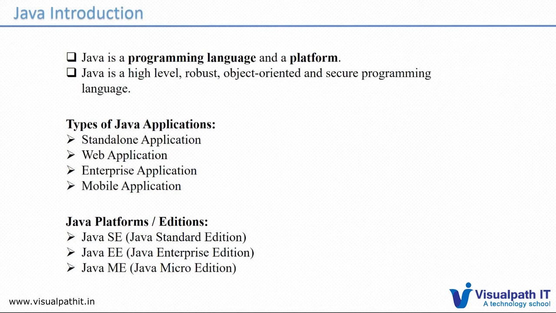Usually C or C++ run directly on the OS. If it is a Linux OS or Windows OS, it will directly hit the OS files, the DLL files if it is Windows. And if something breaks, the OS will definitely be impacted. To avoid that, Java uses its own running platform. It is the Java Virtual Machine, which is placed on top of the OS, and if something happens, it only impacts the virtual machine, not the OS. That is the reason Java is called a secure programming language.